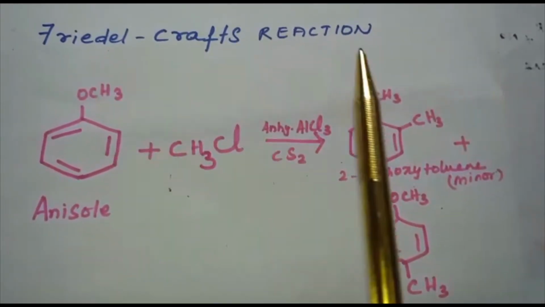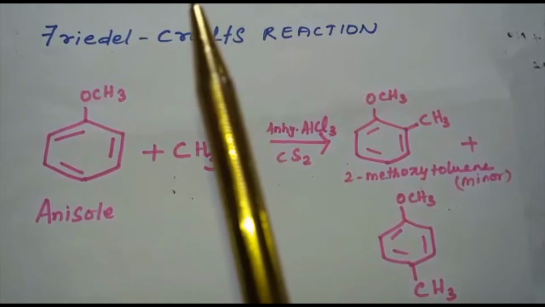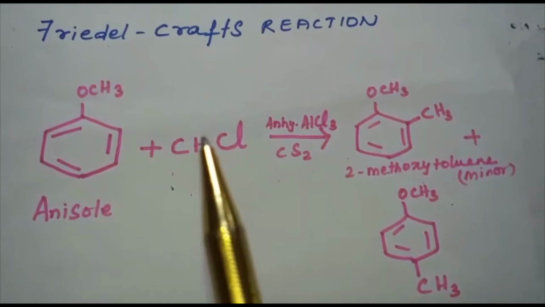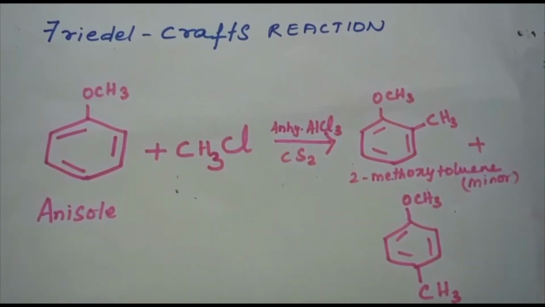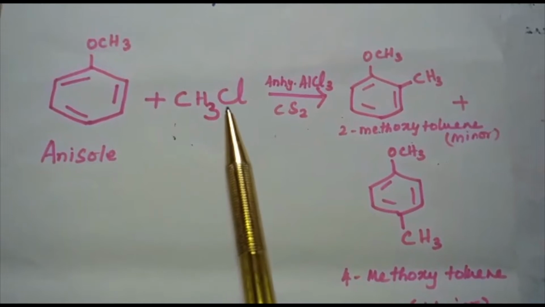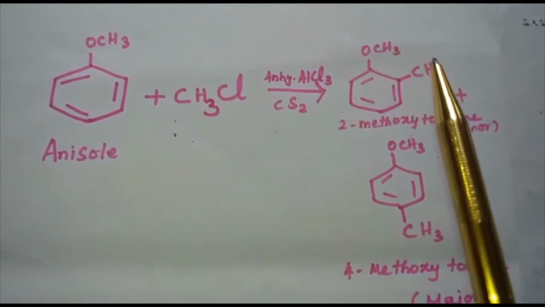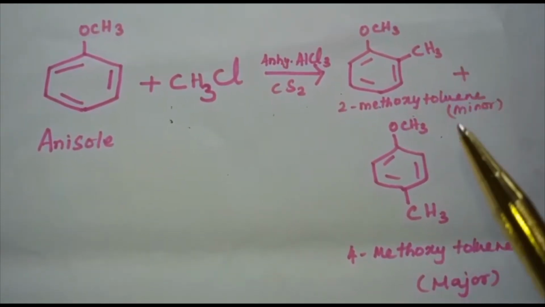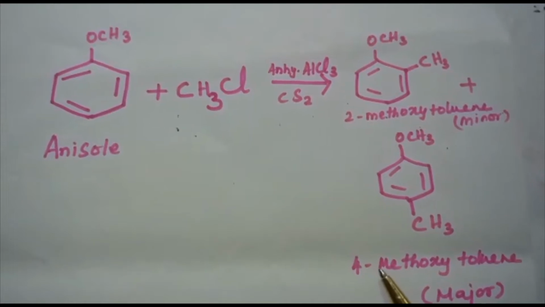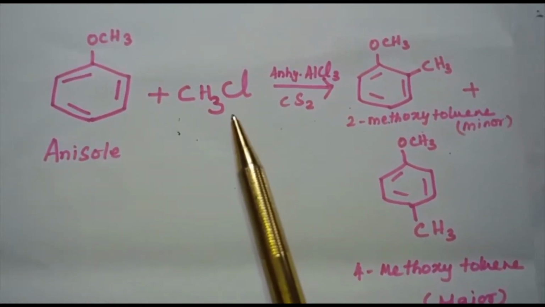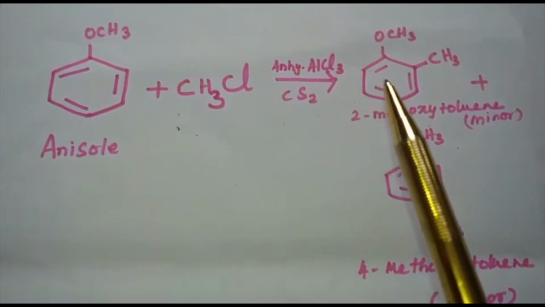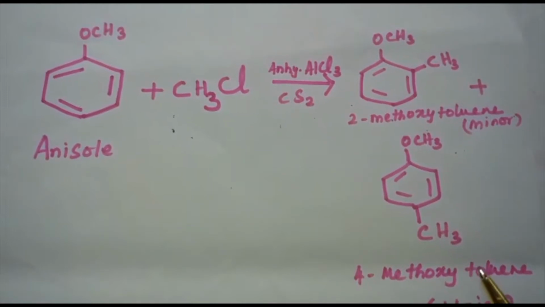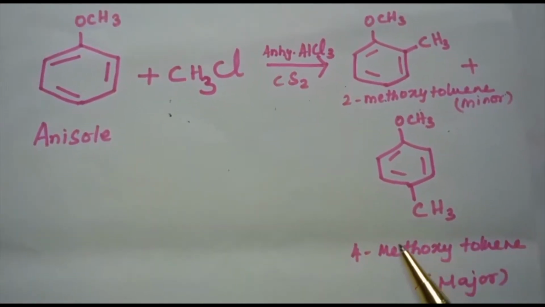This is the Friedel-Crafts reaction of anisole. Anisole undergoes Friedel-Crafts reaction where we will be discussing Friedel-Crafts alkylation as well as acylation. This is alkylation reaction. Here in the case of anisole also, the alkyl group gets attached to the ortho as well as to the para position. The ortho is found to be the minor one and the para product is found to be the major one. Here anisole, when it undergoes Friedel-Crafts alkylation in presence of anhydrous AlCl3, we will be getting 2-methoxytoluene and 4-methoxytoluene. 4-methoxytoluene is found to be the major product.